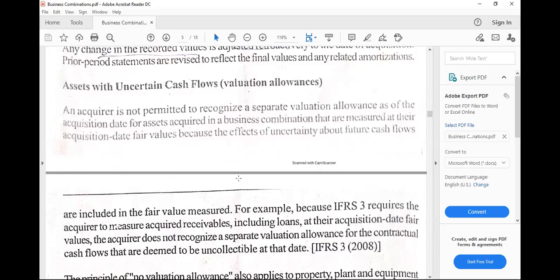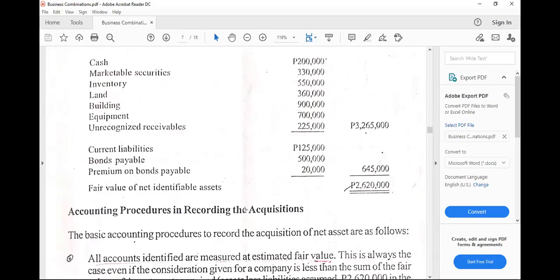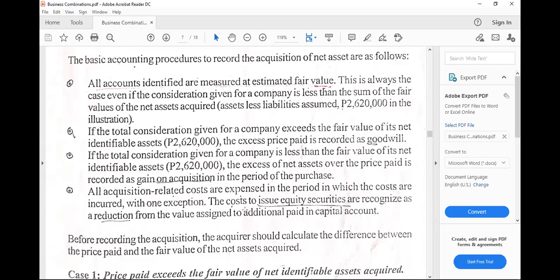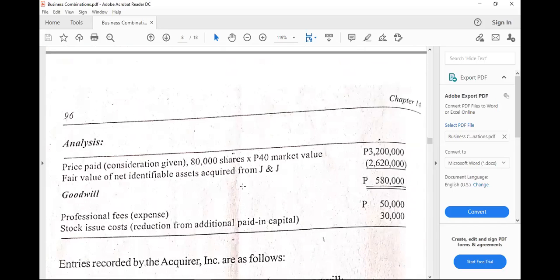So let's look at that in values. You have here the total cost, the price paid, less the fair value of identifiable net assets of the acquiree. The difference is either goodwill or gain on acquisition.